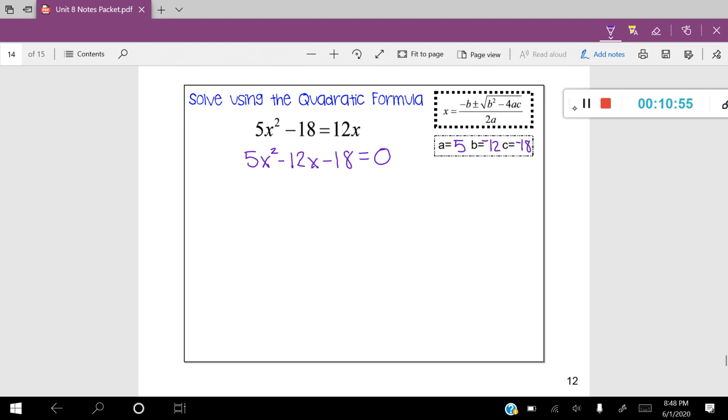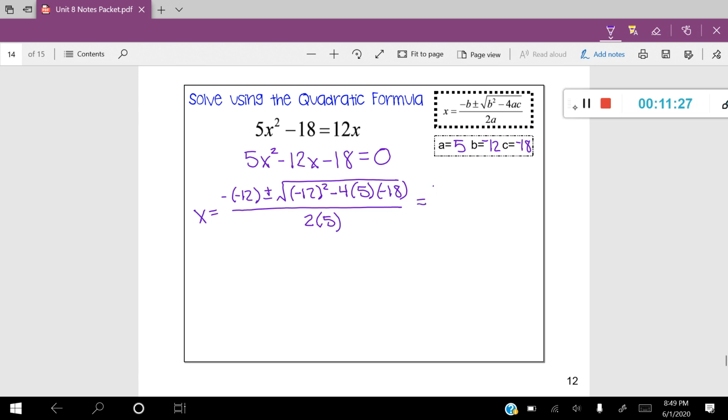All right, let's go ahead and calculate using the quadratic formula. X equals negative B, which is negative 12, plus or minus the square root of B squared minus 4 times A times C. And this is all going to be divided over 2 times A. All right, my next step is to simplify things down.